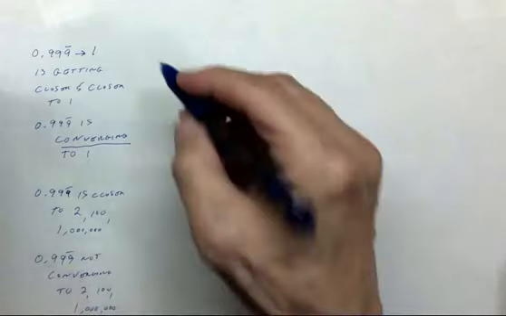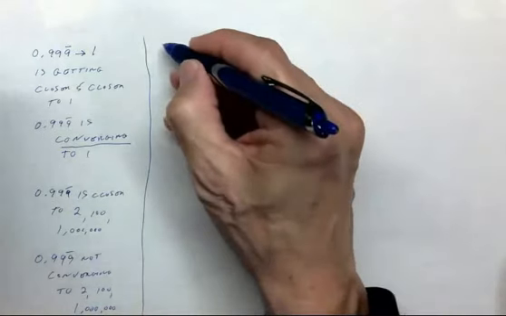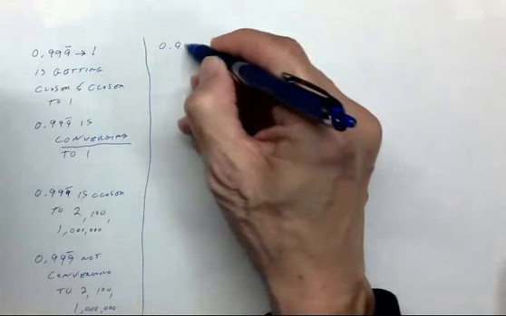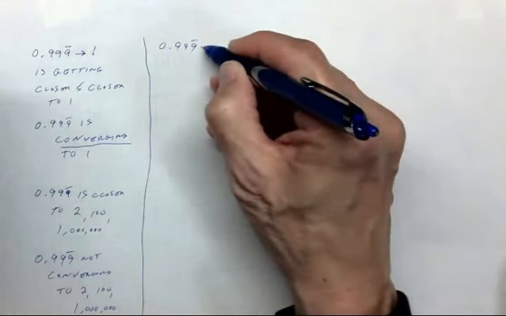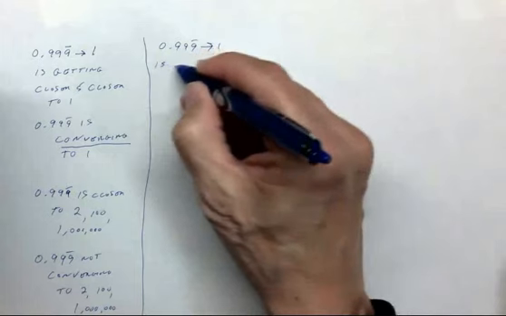Well, why is that? Well, because in the first case, 0.999 bar is converging to 1 because it's getting closer and closer to 1.